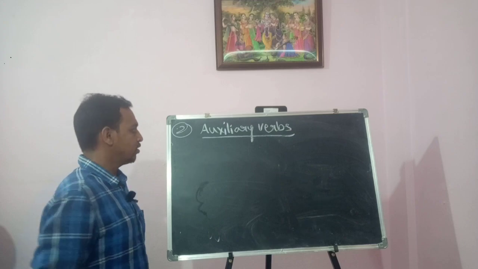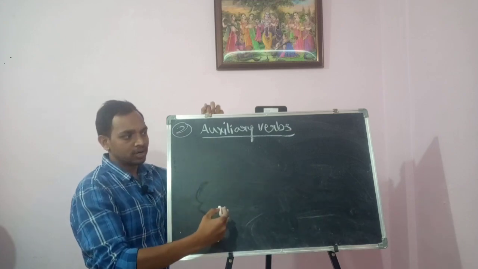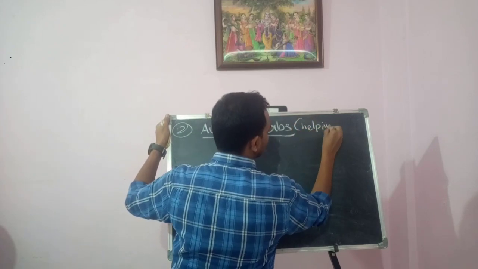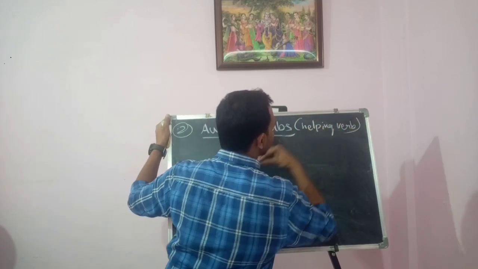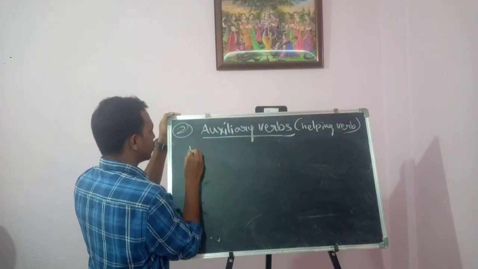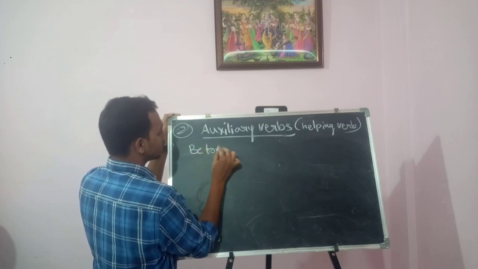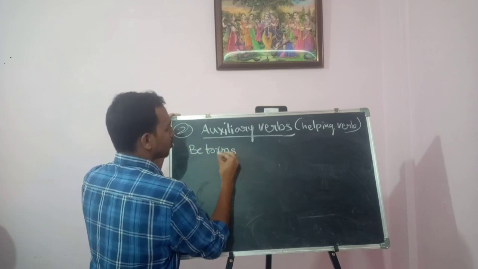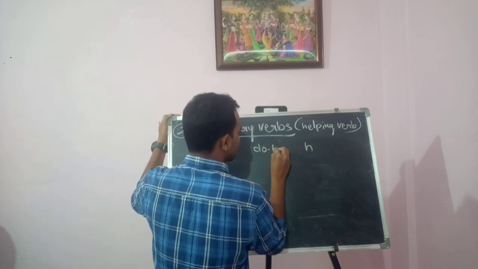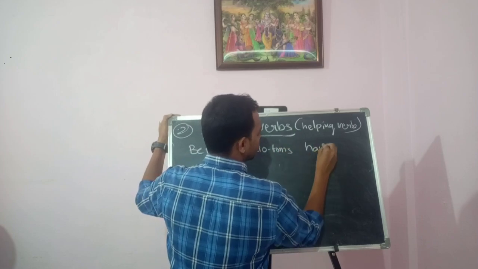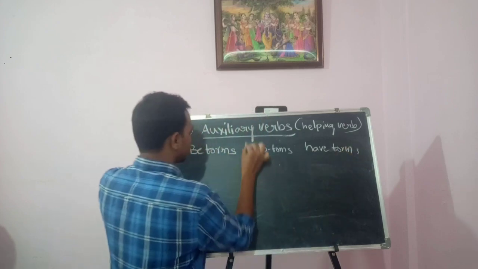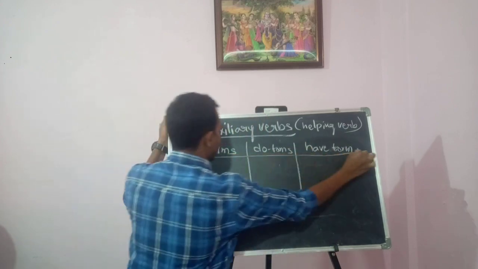Auxiliary verbs are also called helping verbs. In these helping verbs we have three types: be forms, do forms, and have forms. We will discuss what they are.